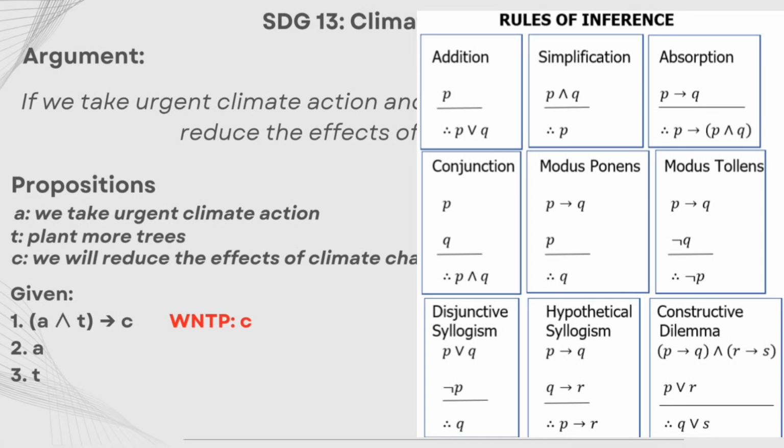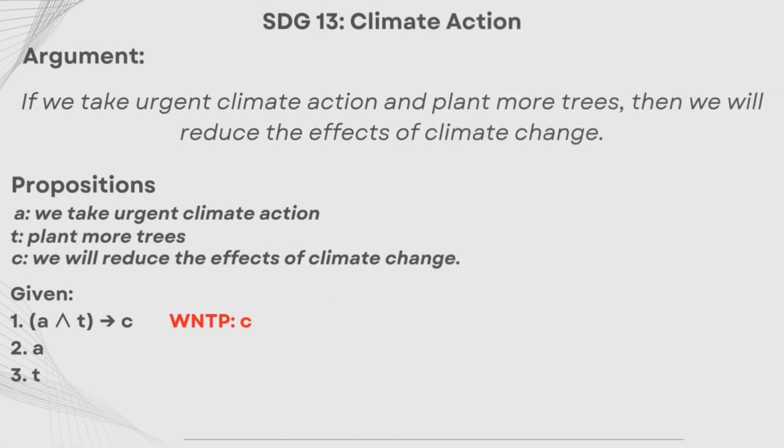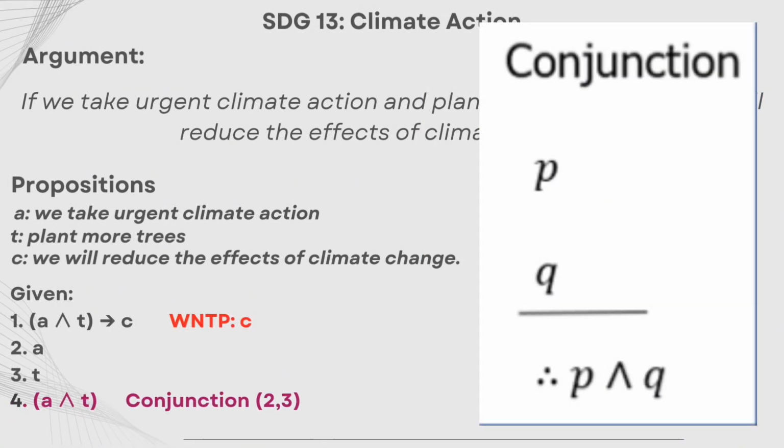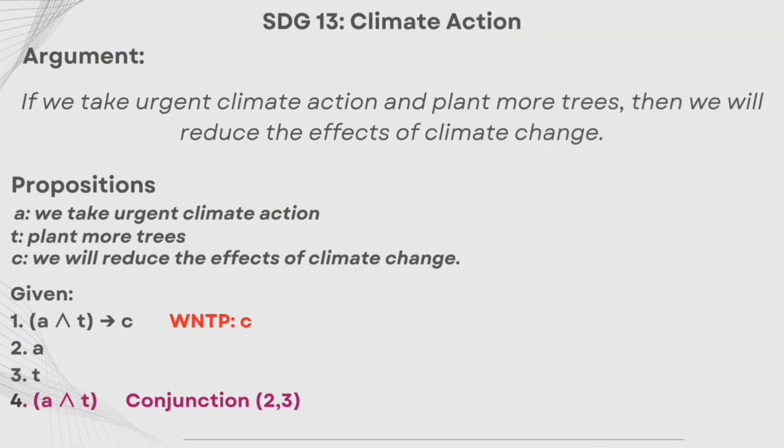For proving, we need to first observe the conditionals and use the appropriate inferences. Since the logical form is that if both statements are true, then the result will also be true, otherwise the result will be false, we will use the inference of conjunction. Now, we can match this statement to the first conditional.